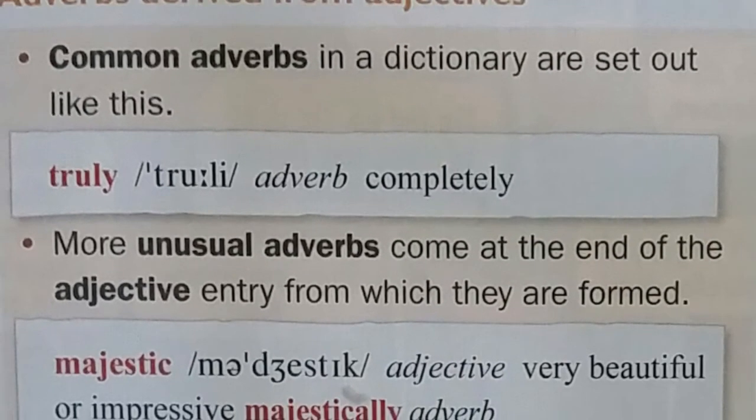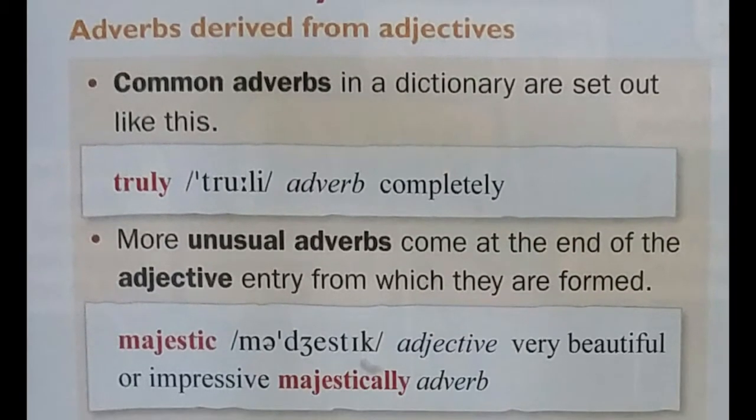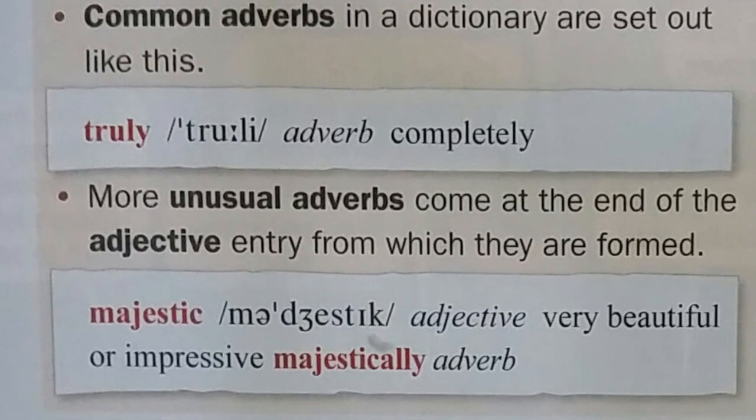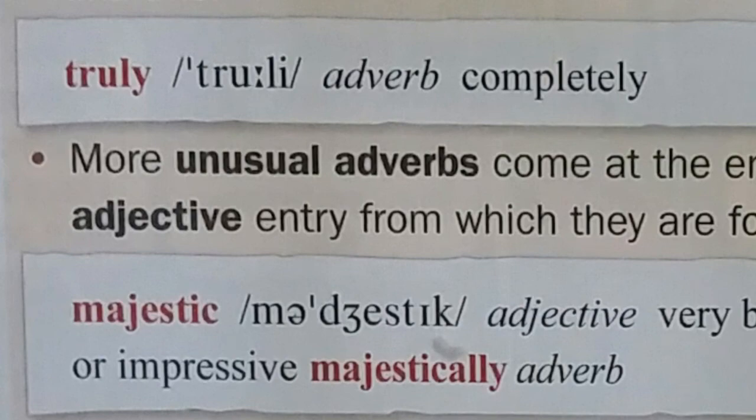Here we have another note that says more unusual adverbs come at the end of the adjective entry from which they are formed. More of the unusual adverbs, they are derived from adjectives, like the word majestic. Majestic here is an adjective. I want to change majestic into adverb. I add al, then we add ly to make it adverb.